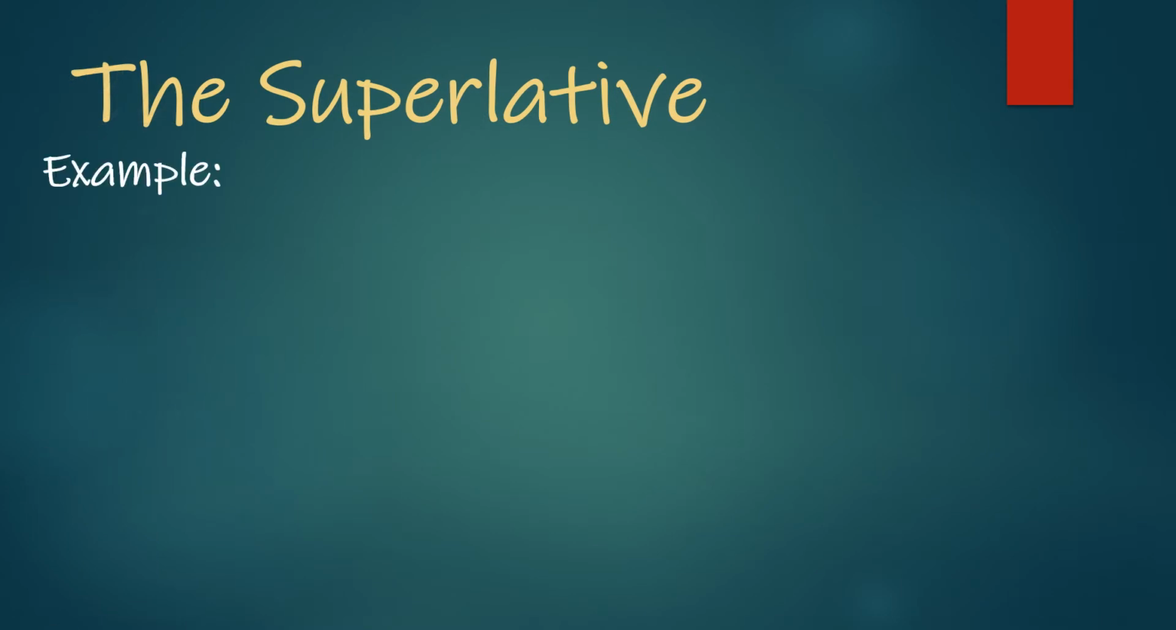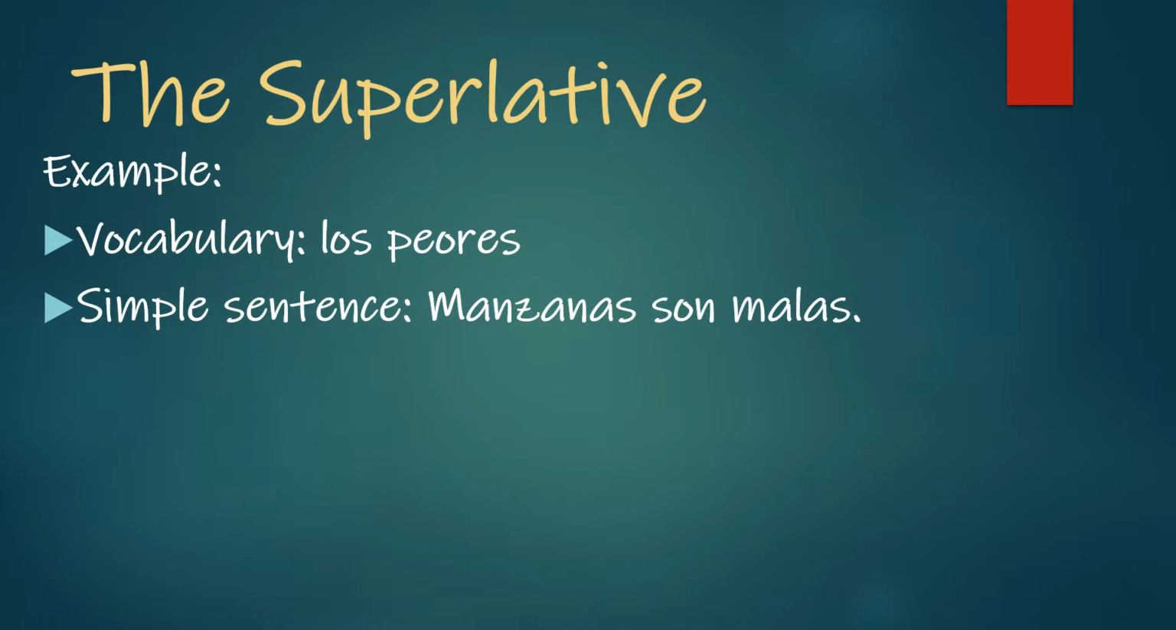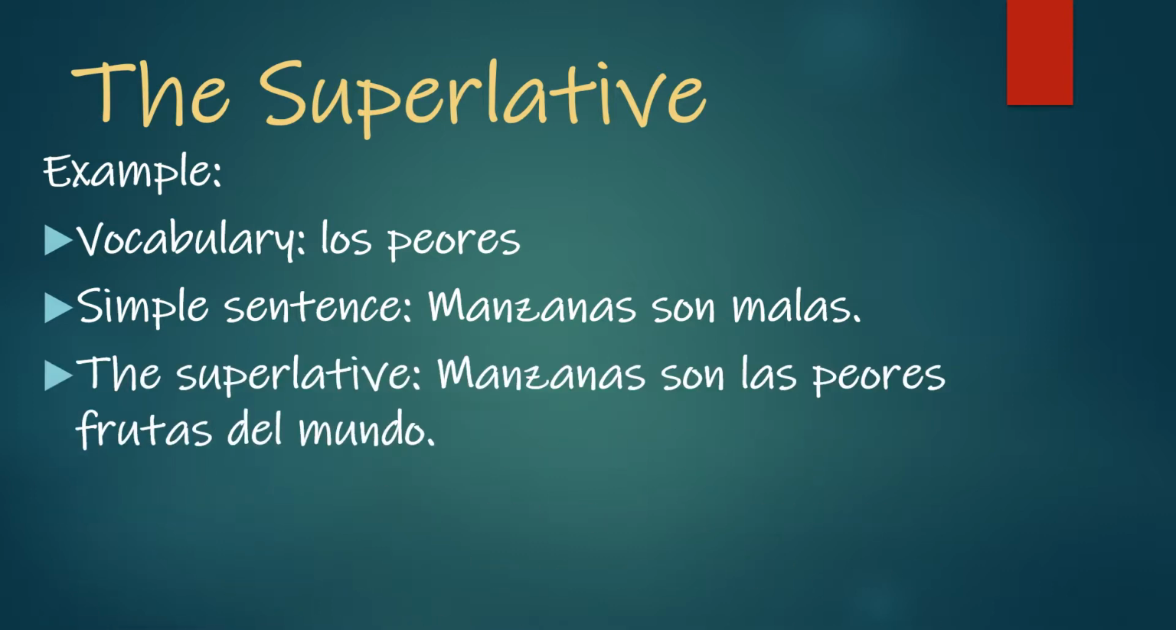Let's look at an example of this one. So we're using los peores as the vocabulary here. So when we talk about los peores, we're saying that these are the worst, and we know that it's masculine, which means that it's either all men or a group of men and women that are the worst. So here's a simple sentence. Manzanas son malas. We're saying apples are bad, right? Now, if we want to say that apples are the worst, we would say manzanas son las peores frutas del mundo. So we're saying apples are the worst fruits in the world.